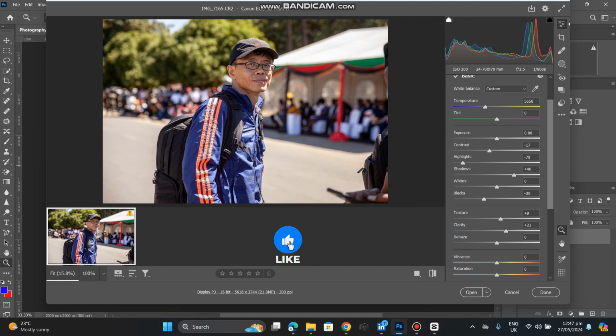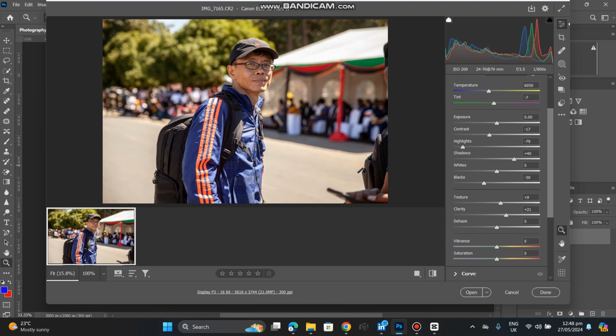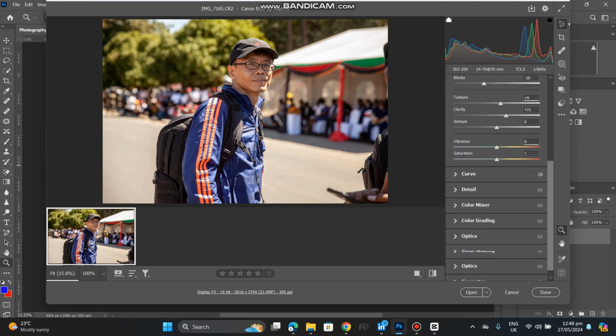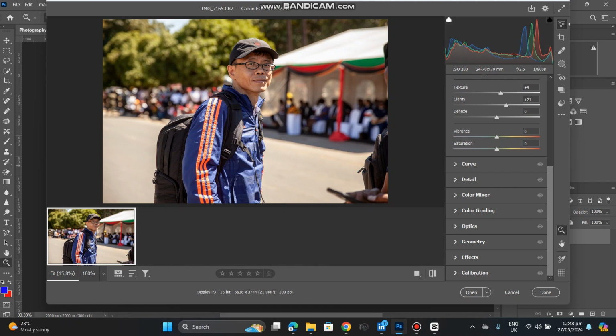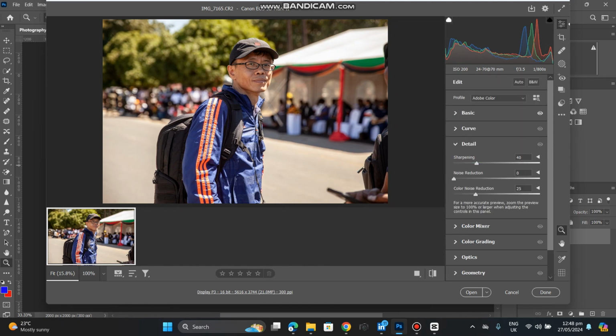According to the surroundings that we're in, it wasn't a cold day, it was a very sunny, hot day, but it wasn't that warm. So we're going to stick with this a bit orangish, greenish white balance. Yeah. So now a bit cold, a bit green, and let's see what else we can do with this picture. So we're going to go to the detail, and we're just going to add sharpening to the picture just a little, and then we're going to go to our color mixer.